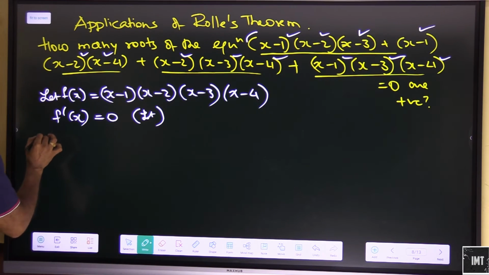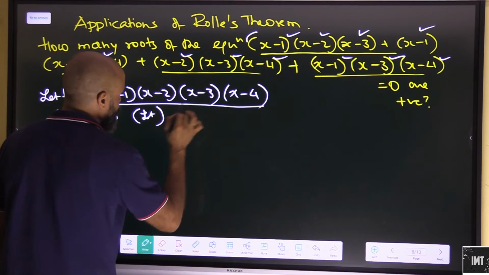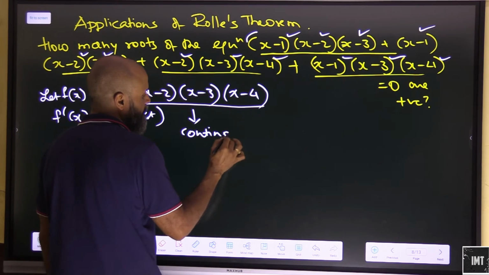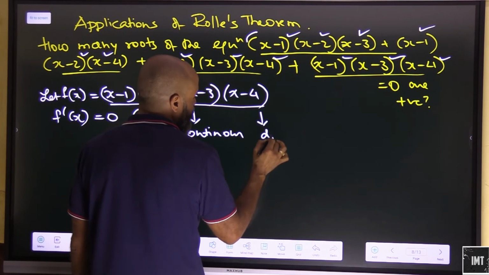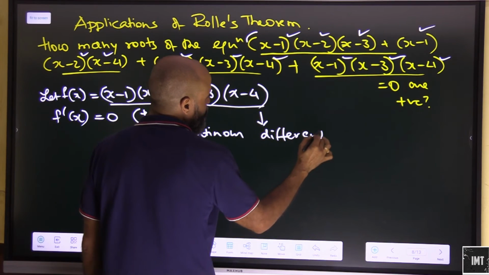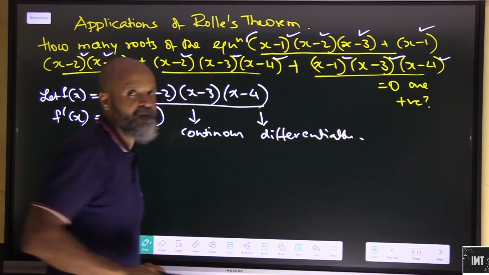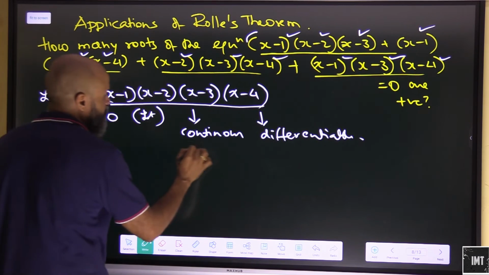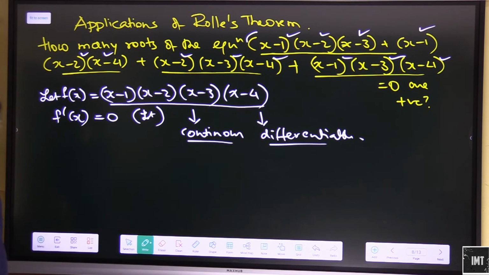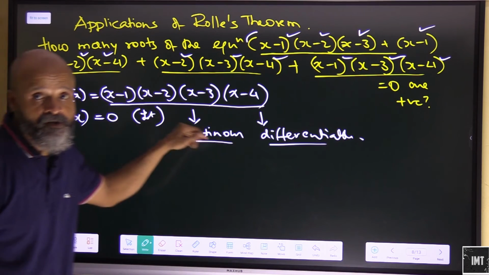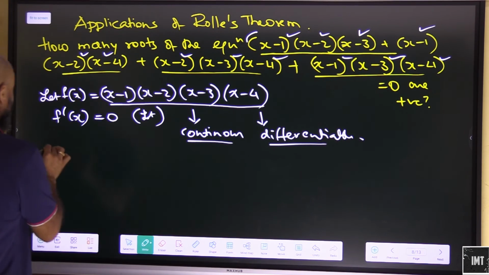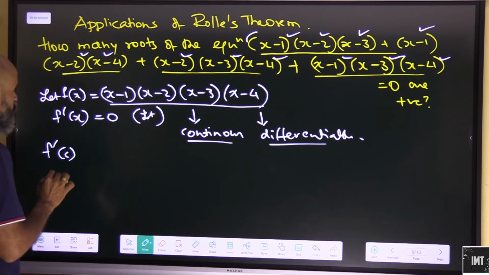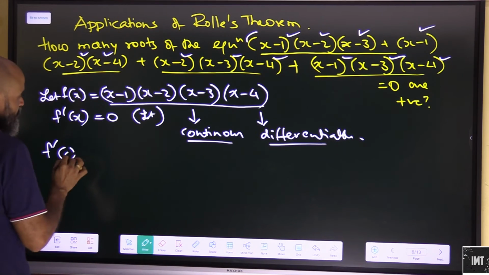See, this is basically a polynomial function, so obviously it will be continuous, and it will be differentiable as well. It's a polynomial function. So in that case, if the function is continuous and if the function is differentiable, then there will be at least one value c such that f dash c becomes 0, one value.